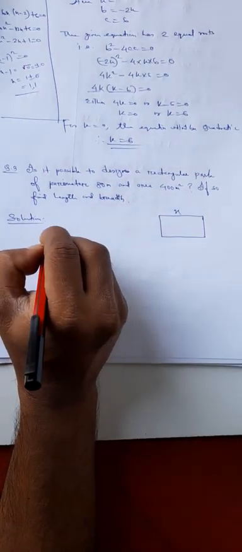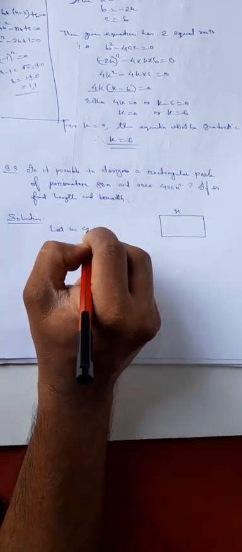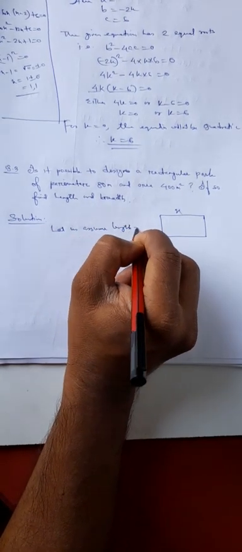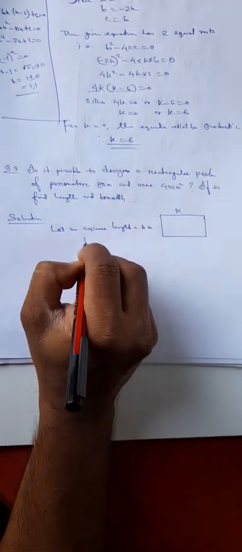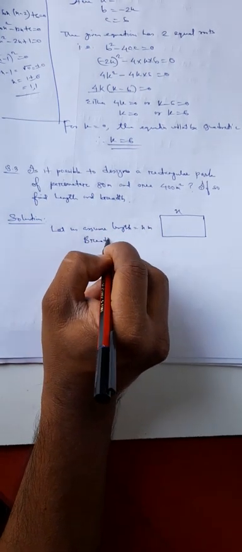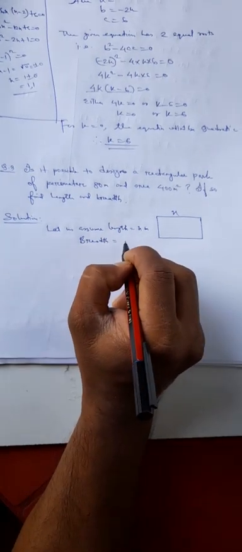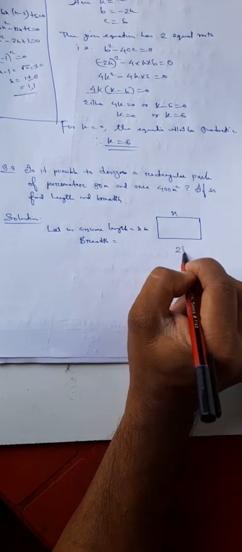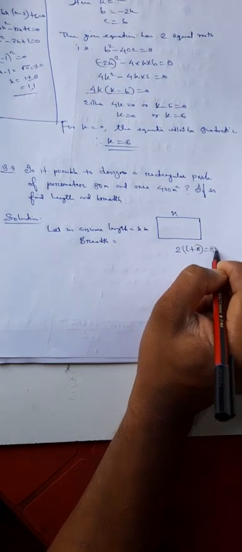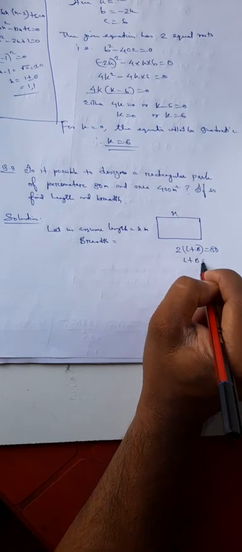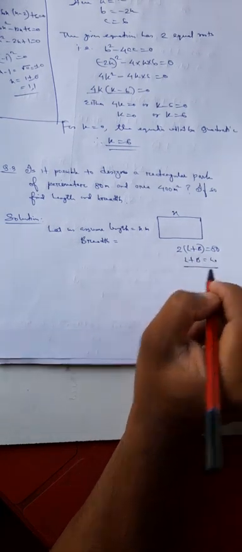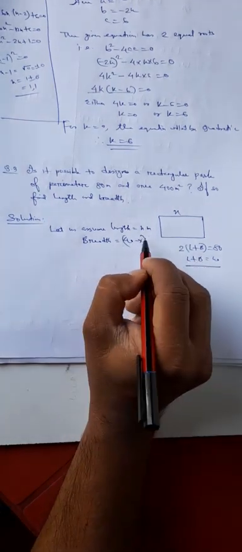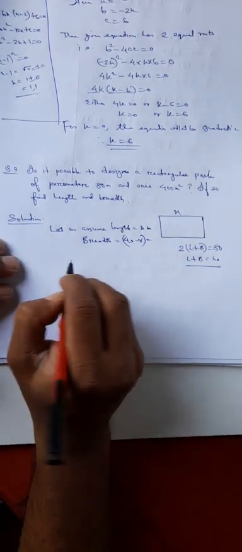So let us assume length equal to x meter. So what is breadth? You see, perimeter means 2 into L plus B equal to 80. So length plus breadth equal to 40. Right? So breadth will be 40 minus x. If length is x meter, breadth equal to 40 minus x meter.